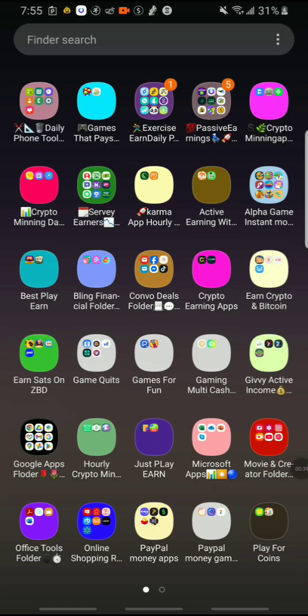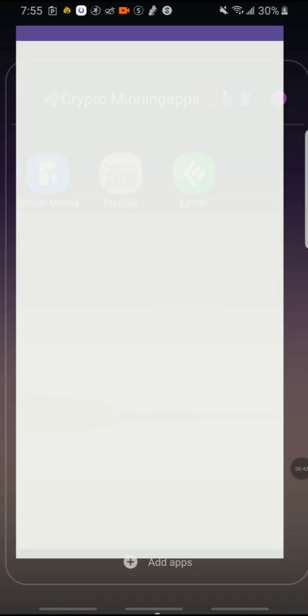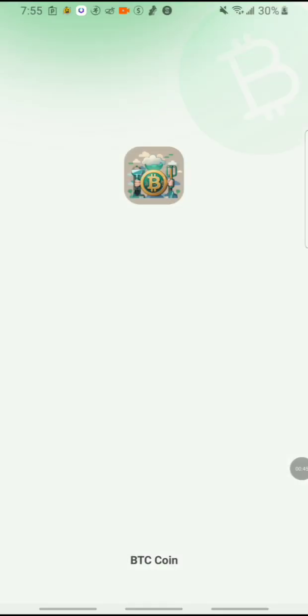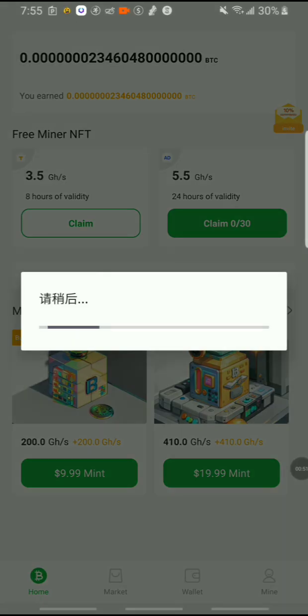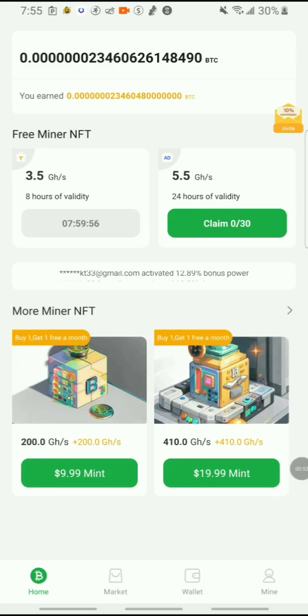Today, guys, we're gonna cash out some sats. So what happened? I have two money making apps with which I basically mine Bitcoin. With these two money making apps, I normally earn just by mining. So what happened with these money making apps?